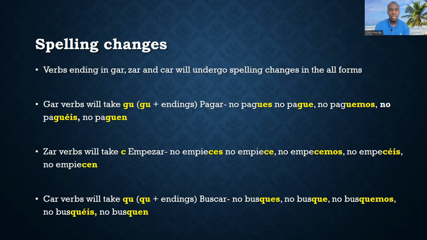CAR verbs will take QU plus the ending. So buscar, which means to search or to look for. No busques, tú. No busque, usted. No busquemos, nosotros. No busquéis, vosotros. And no busquen. So no busquéis. You see why people avoid the vosotros form? Yeah, it's kind of weird, right?